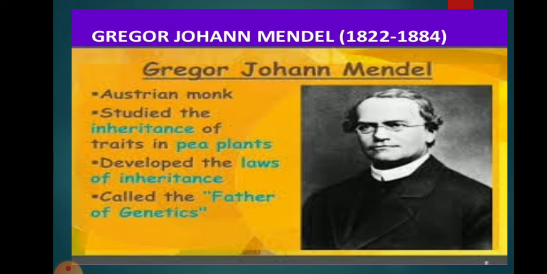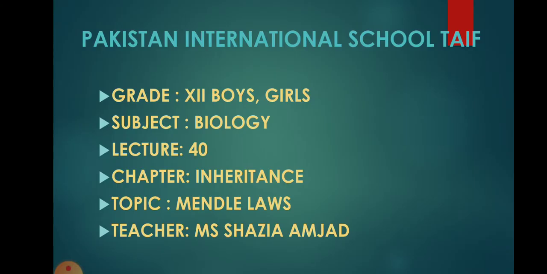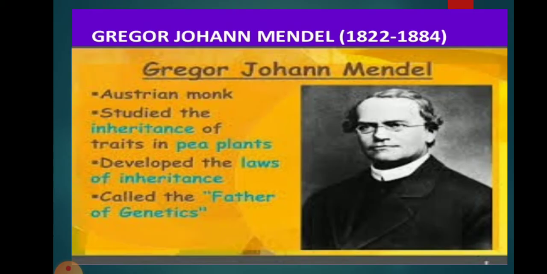You know, dear students, that Gregor John Mendel was a priest, a monk in Austria, and he studied the inheritance of traits in pea plants. So he developed the laws of inheritance. That's why he is called the father of genetics.